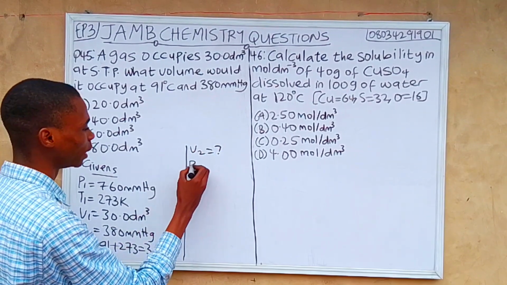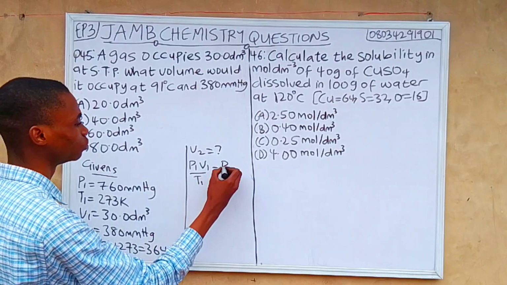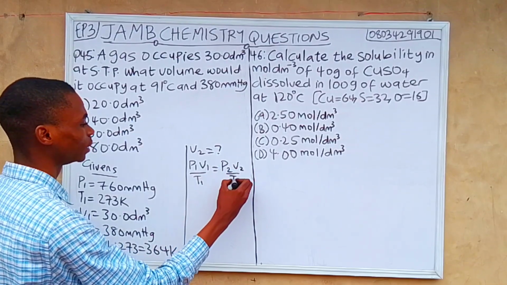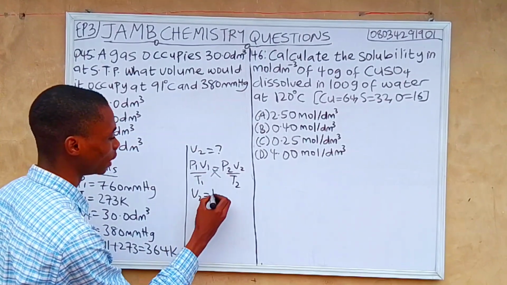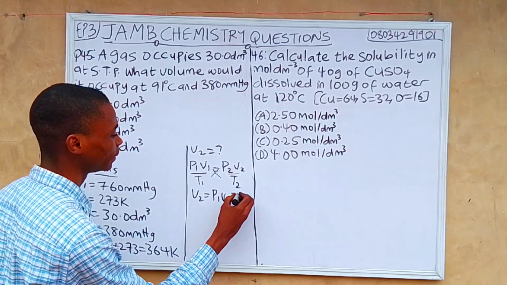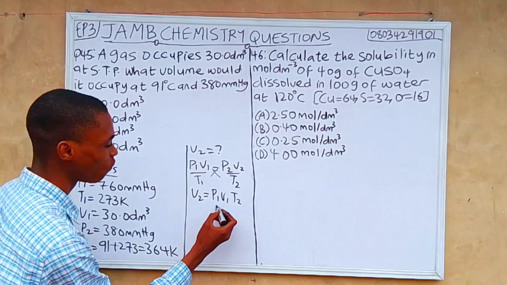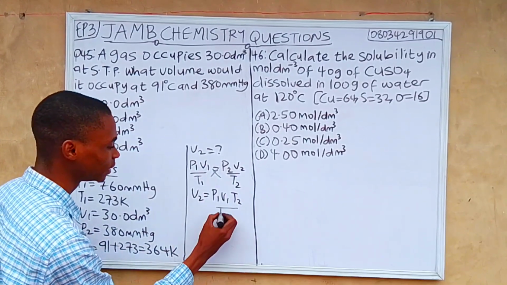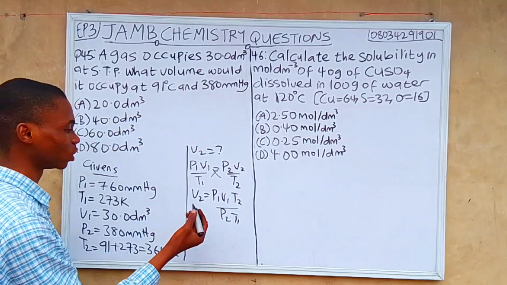So we have P1V1 over T1 equals P2V2 over T2. If we cross multiply, we have V2 equals P1V1T2 over P2T1. So our V2 equals, what's our P1?